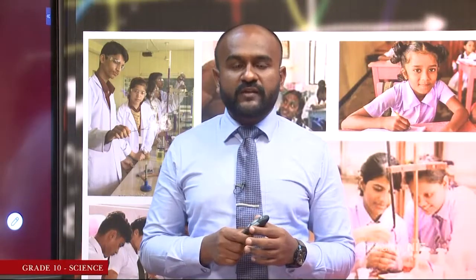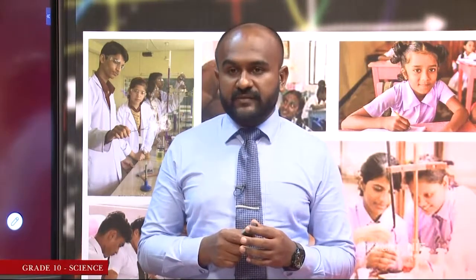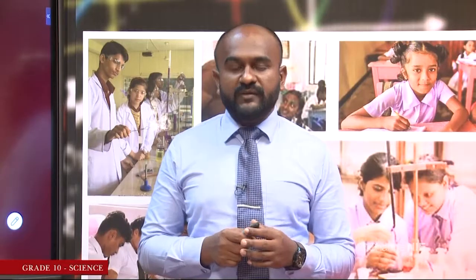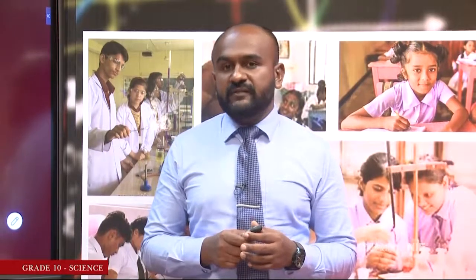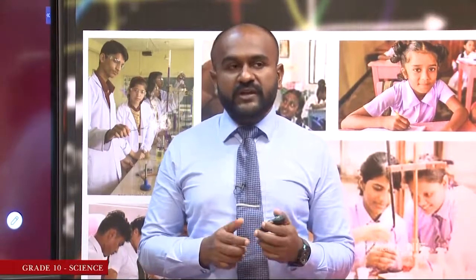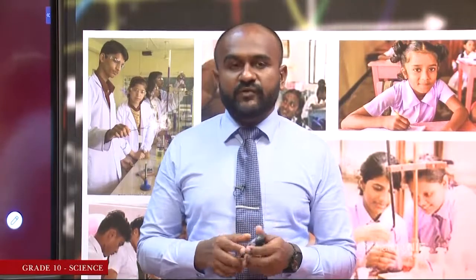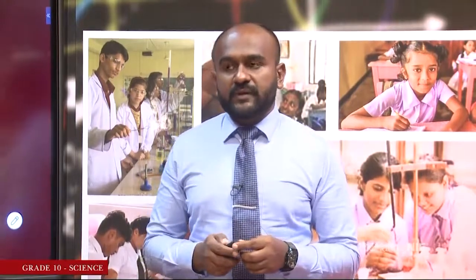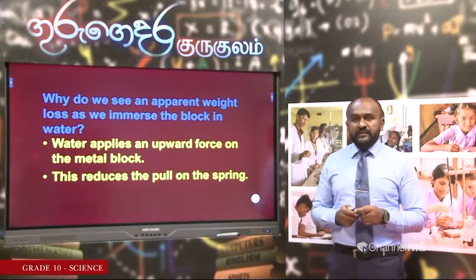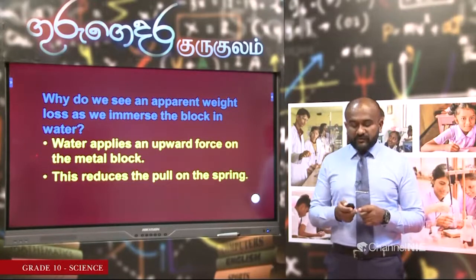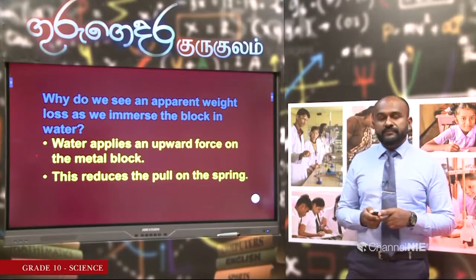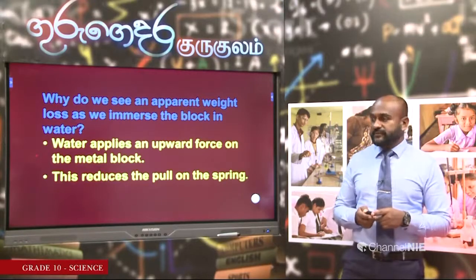So, the pulling on the spring decreases. That is why we observe an apparent decrease in the weight of the object. Then what should be the size of the upward force acting on the metal block? Now I think you feel it, that should be 10 Newton. So, where does this 10 Newton come from? Yeah, it comes from water.